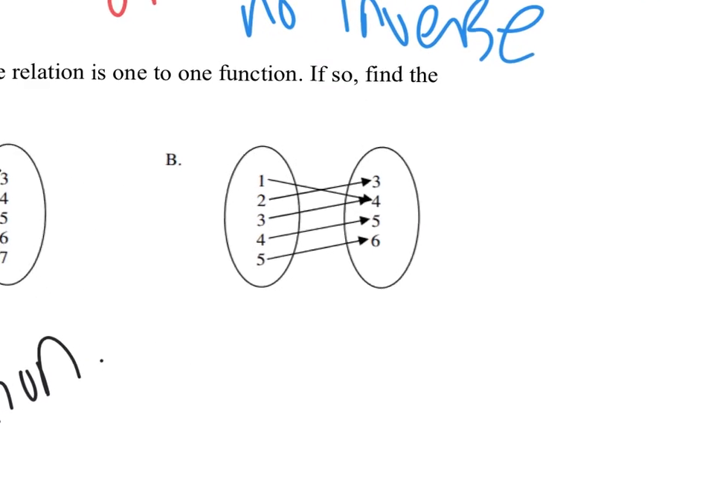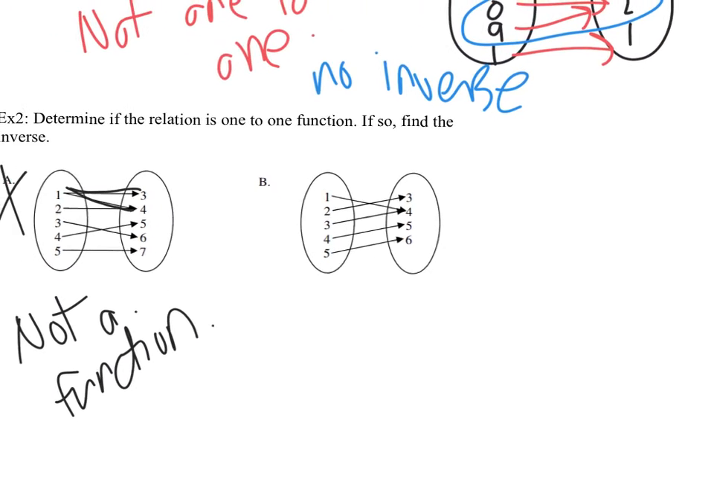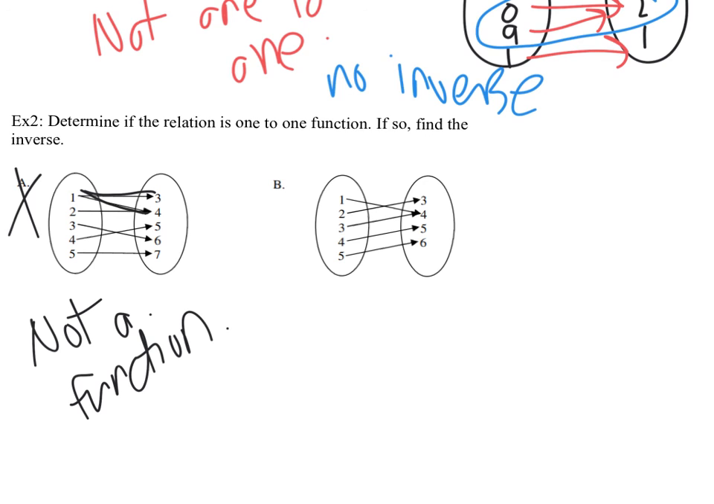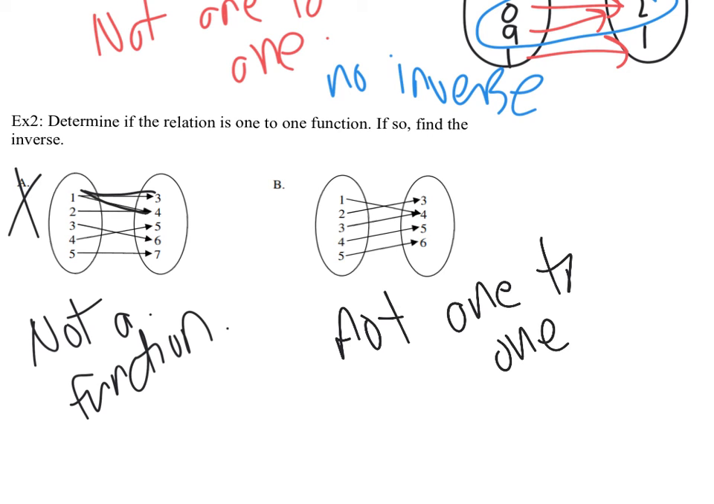And B, is this one-to-one? No, it's not. 1 goes to 4 and 3 goes to 4. Okay, absolutely not. So that means there's no inverse.